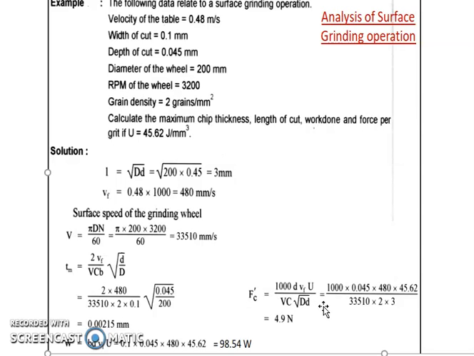the expression has been evaluated: 1000 d Vf U by V C under root capital D small d. Every data is given or we have calculated it. So putting all the values, we easily find the value of Fc dash, the force per grain. So this is the numerical in the analysis of grinding, in which we have found the length of the cut, maximum chip thickness, work done, and the force per grain. We have evaluated the expressions for all these, and then discussed this numerical in which we are given some data, find the surface speed, and then using the evaluated expressions and putting in the given values, we can find our solution. I hope you understood this. Thank you.